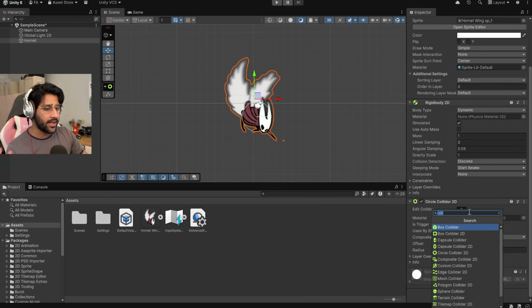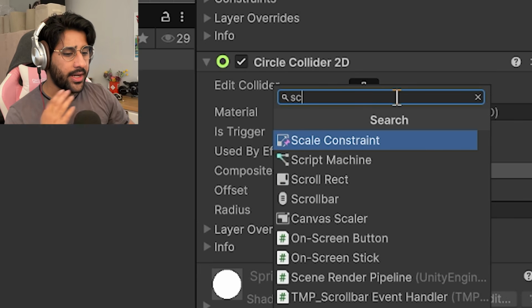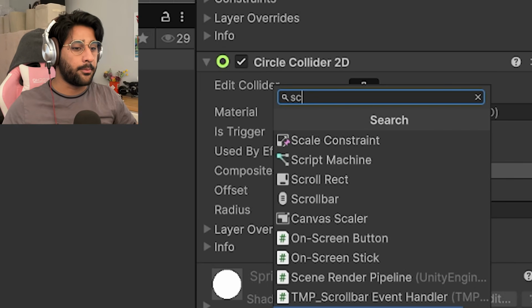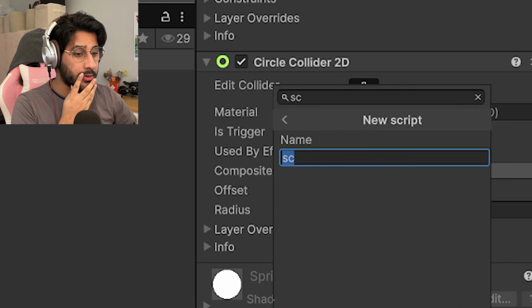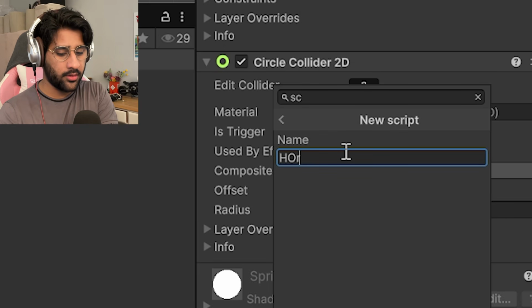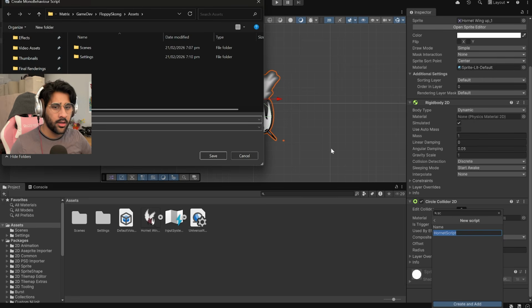Okay, now we need to add more components to Hornet. But now the thing that we're adding is called a script, which, from what I'm gathering, just lets you define a component yourself by coding. This is where coding comes into play. So we'll go new script. Name, I guess I'll just call it Hornet script. Create and add.